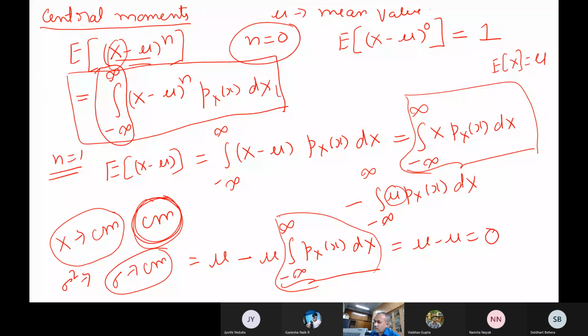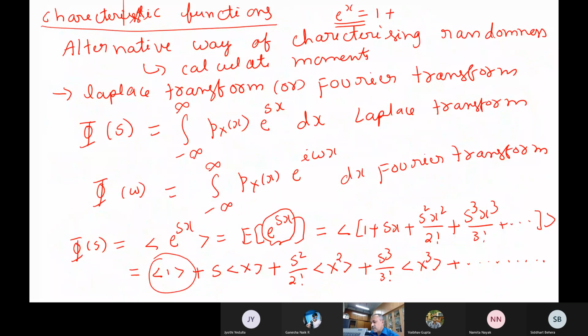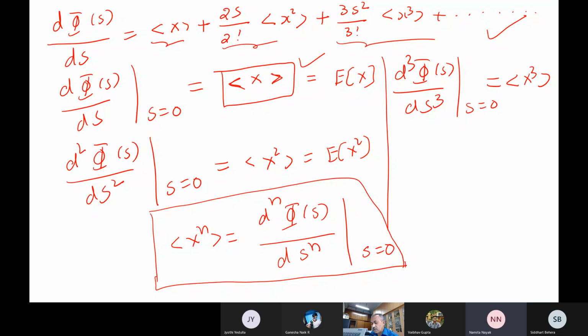You remember, this was our expression actually. What have we done now? We have not done anything. Instead of talking in terms of the probability density function, I am talking about its Laplace transform. Once I have converted into the Laplacian domain or Fourier transform, how am I calculating the moments? What is the operation we have done here? Differentiation. So it is the same only.